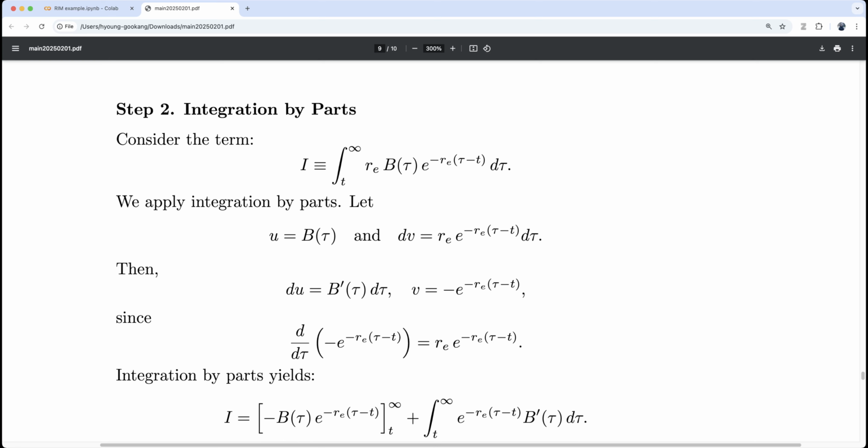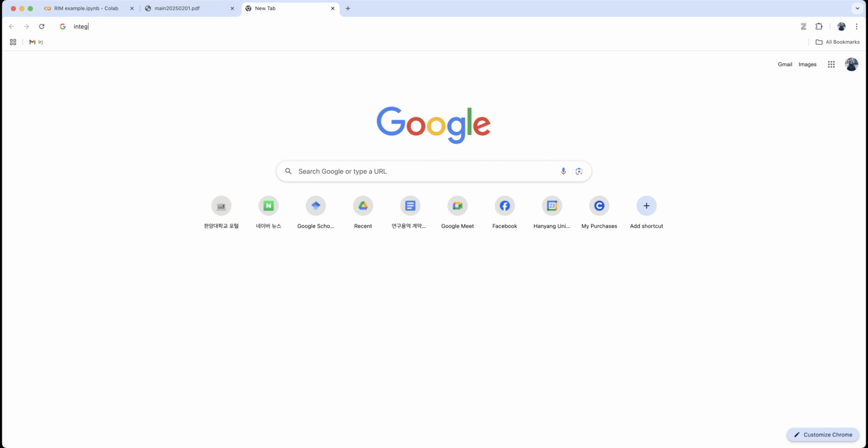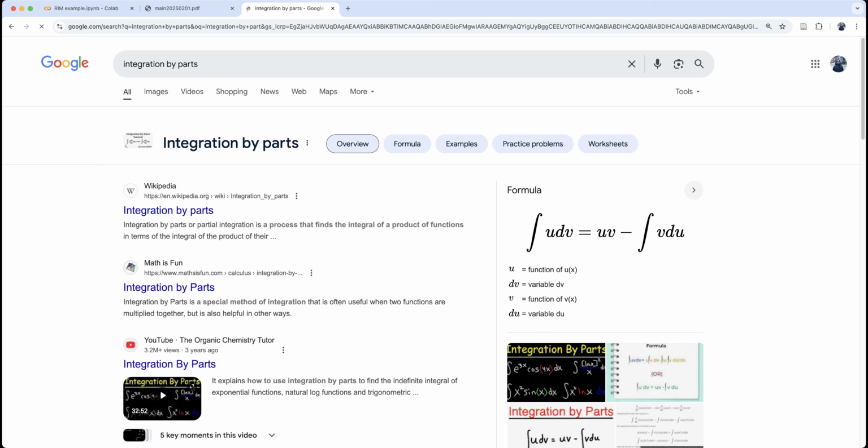Now, for integration by parts, we first integrate this part, and then we integrate this part. This technique is called integration by parts, and it is very useful.